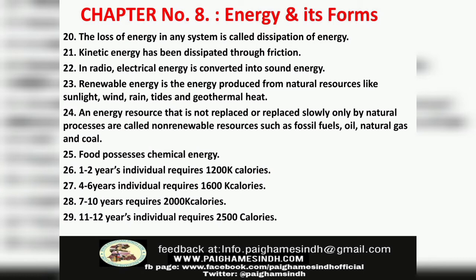Number 25, food possesses chemical energy. Number 26, an individual of 1 to 2 years requires 1200 kilocalories. Number 27, a 4 to 6 year old individual requires 600 kilocalories. Number 28, 7 to 10 years require 2000 kilocalories. Number 29, an 11 to 12 year old individual requires 2500 kilocalories.